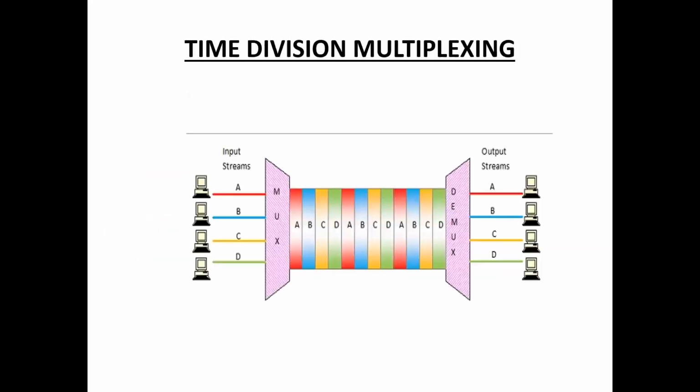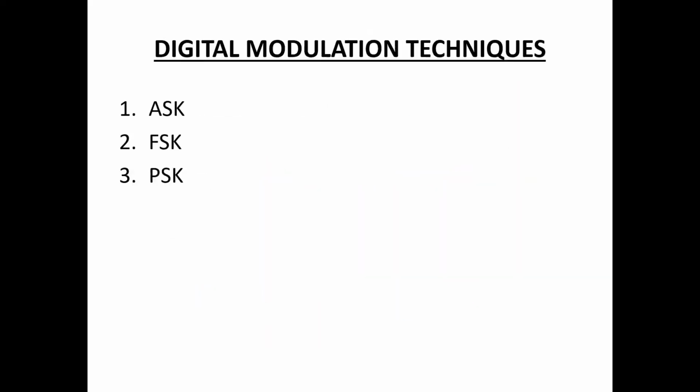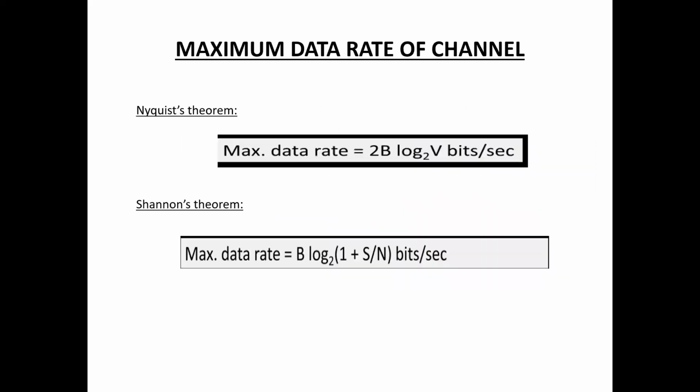In this class, we discussed types of transmission media: guided transmission media and unguided transmission media. And second, Fourier analysis, bandwidth limited signals and the maximum data rate of a channel.